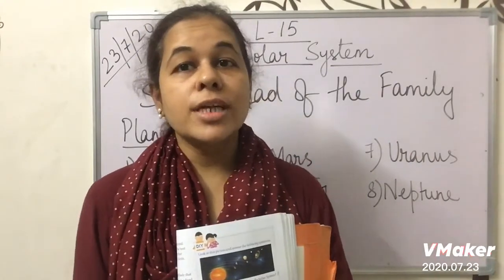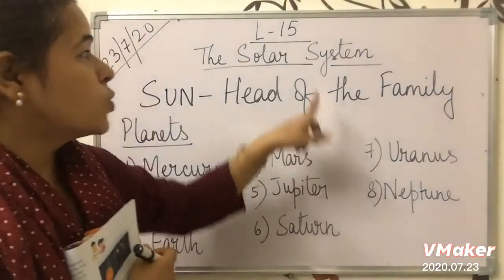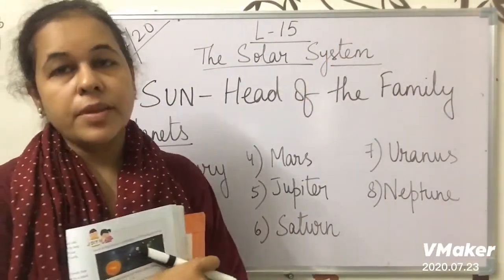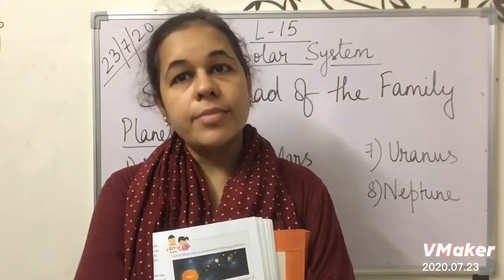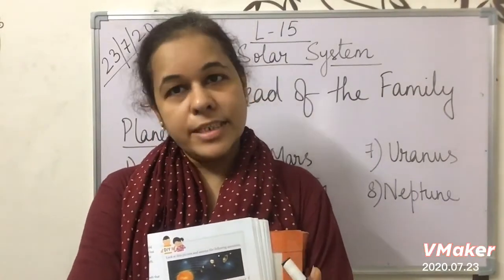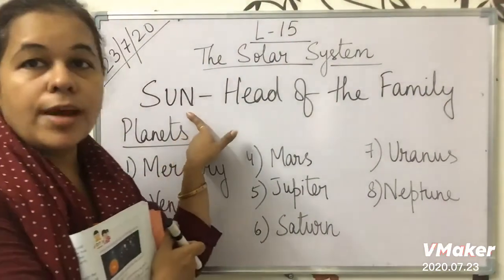Today we are going to start with a very interesting topic. The topic's name is the solar system. Okay, lesson number 15, the solar system. The solar system is like a family. As we have a family, the planets also have a family in space. And who's the head of the family out there? Sun is the head of the family out there.